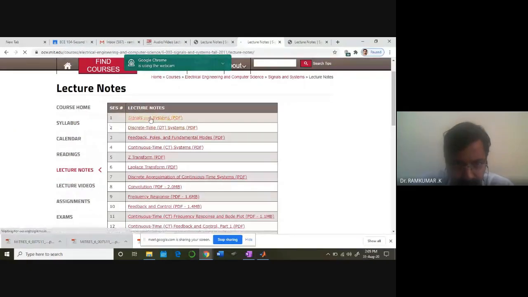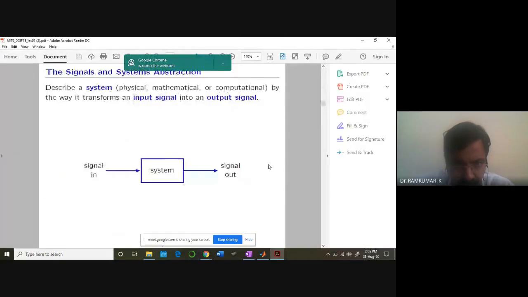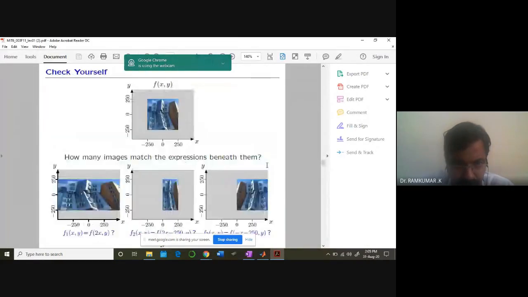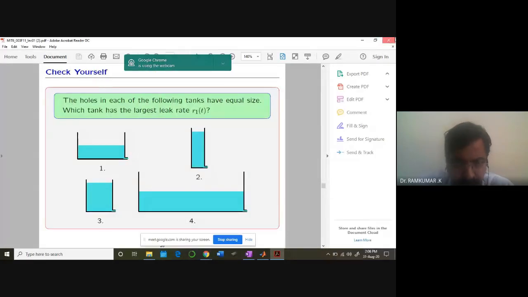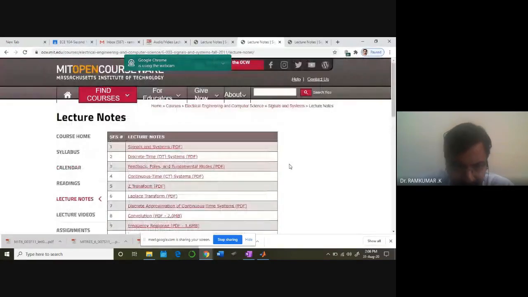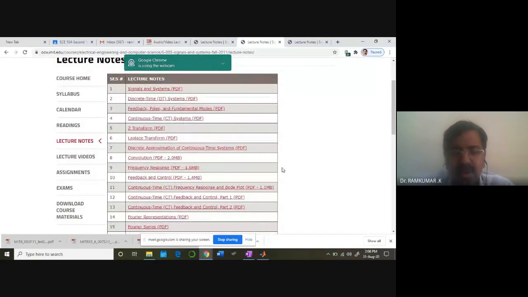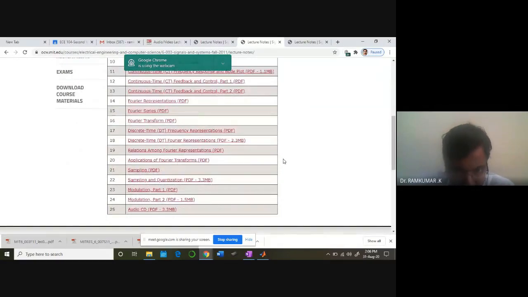Here you can see some nice study materials, some good materials, such as how a system looks like. We've seen some of these examples in the class, and today also we'll see something. The key point is there is enough written study material available. You need to understand the concept in the classroom with my class, and wherever you find any difficulty, immediately pose it in the next class. If you say you've gone through the last class notes and find these ideas difficult, can I repeat again, I will repeat it. If some portions require notes, I'll prepare that and give it to you. Is it all right, Gautam?